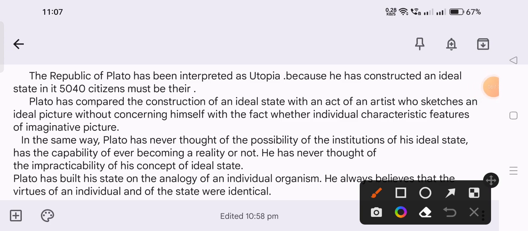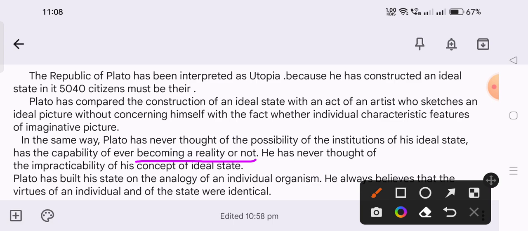He wanted to establish the ideal state, whether or not it has the capability of ever becoming a reality. It is not real. It is only the ideal. He has never thought of the practicability of his concept of the ideal state.